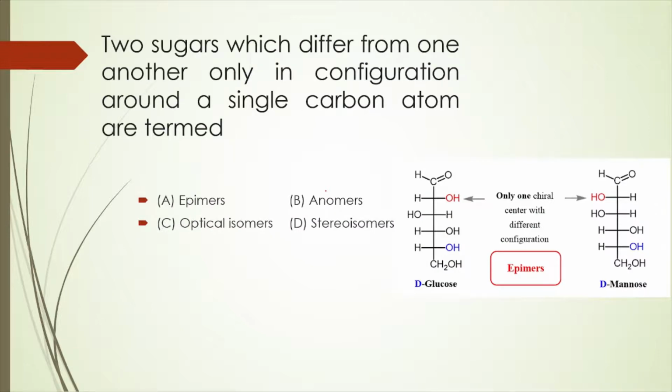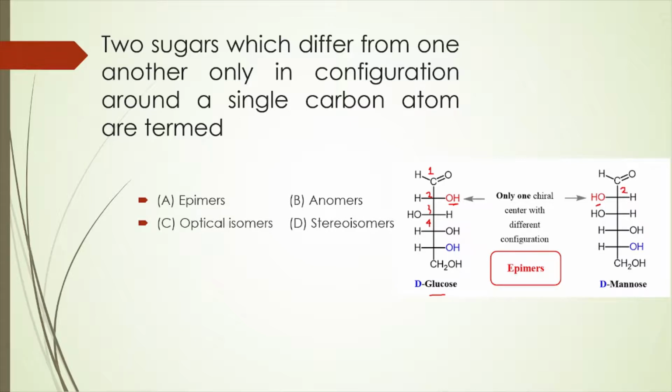Two sugars which differ from one another only in the configuration around a single carbon atom are termed as. As you can see, carbon number 1 is the anomeric carbon atom, and carbon numbers 2, 3, 4 are the epimeric carbon atoms. The OH group is on the right side of carbon number 2 in glucose, but it is on the left side of carbon number 2 in mannose.